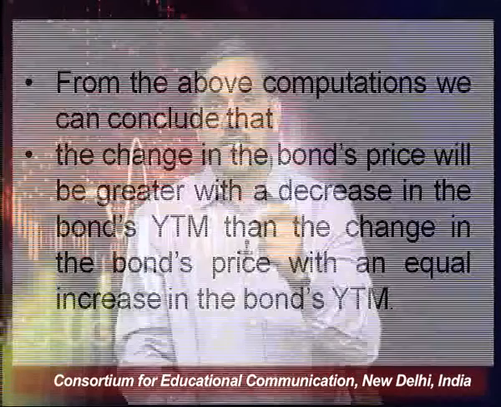So we have understood, if I am going to decrease the yield to maturity by 2%, I am supposed to have a greater value of my bond in terms of this particular computation or this particular theorem. Now we have another theorem, theorem number 9, which talks about showing the effect of yield to maturity on bond values.